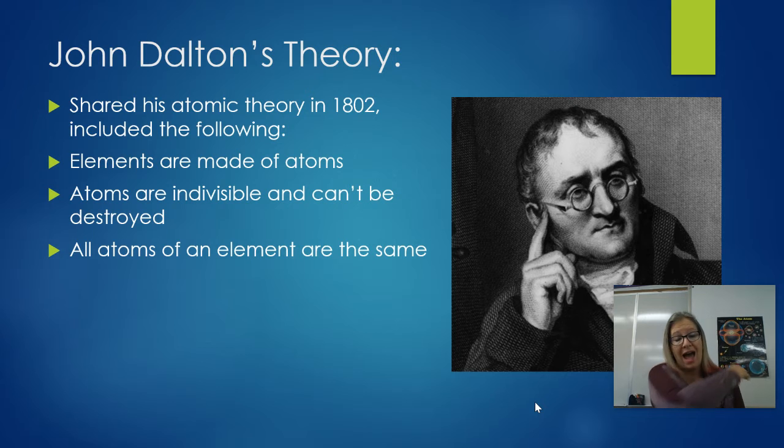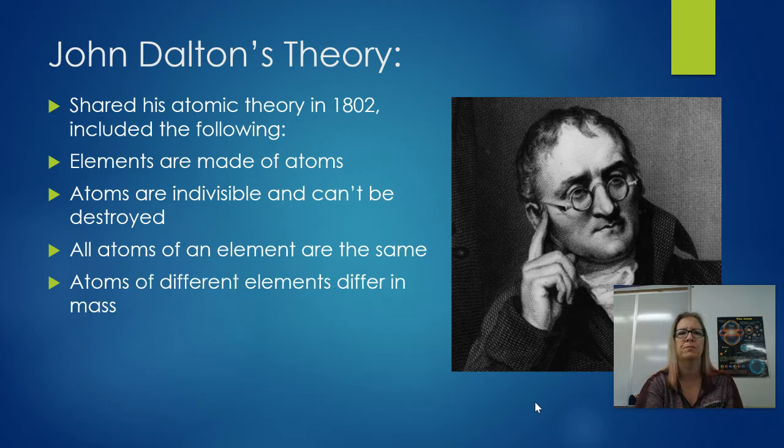All atoms of an element are the same. That's not really true either. There's this thing called isotopes. You can have slightly different numbers of pieces of things in the atoms. We'll talk about that when we get to our chemistry section. They're still considered the same element, but they're slightly different from each other, okay? But still not a bad idea for him to come up with in 1802.